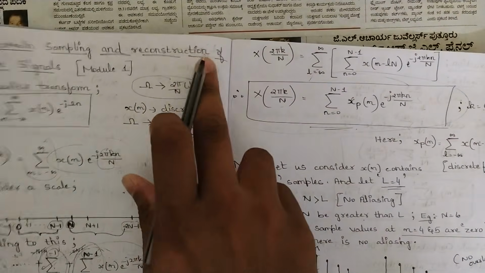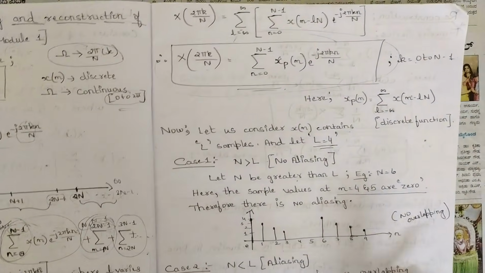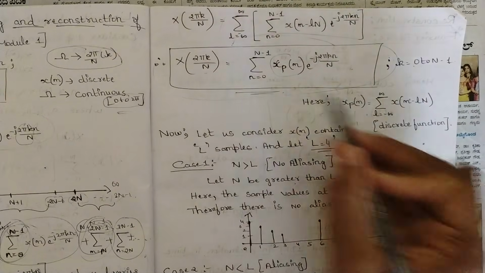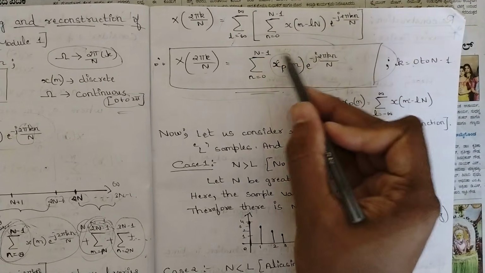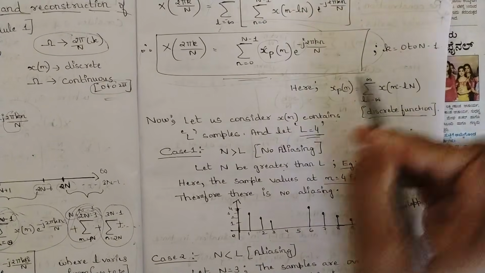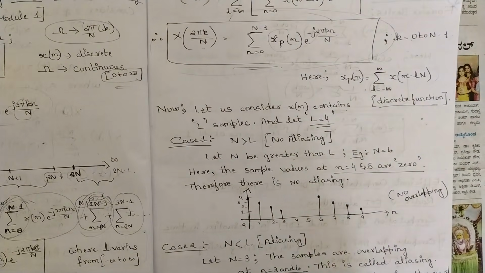We have one more part, that is reconstruction. That is, from this we should be obtaining IDFT. Here this xp of n stands for summation of L equal to minus infinity to infinity x of n minus lN, that is equal to xp of n. This is a discrete function. You can keep it in mind. If you write this much, you would be getting around 4 to 5 marks.